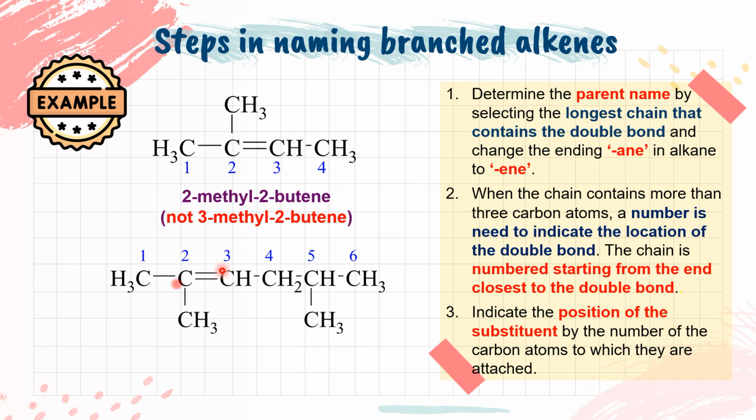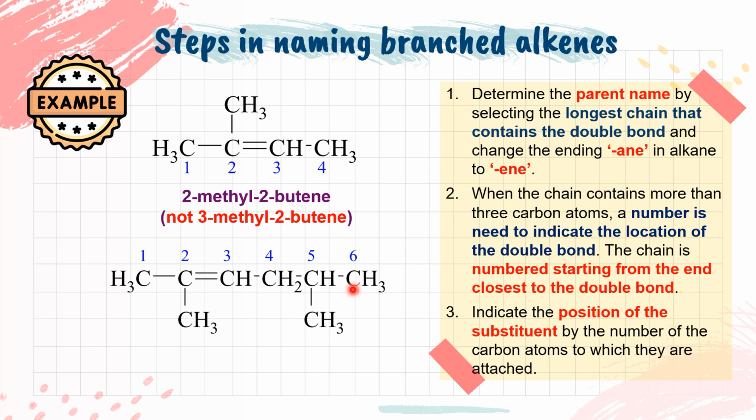Alright, so we try again for this structure. First, we have to find out the longest carbon chain, and it must contain the double bond. The most important thing is it must have the double bond. Alright, so for this structure, we have 6 carbon. The longest carbon chain is 6 carbon.